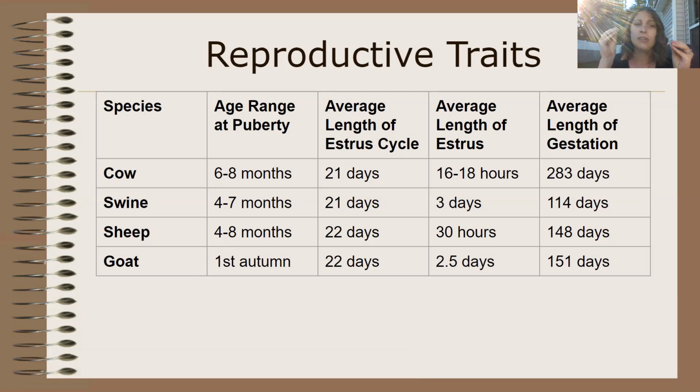So if a goat is bred in the fall, it's gonna have that baby in the spring. And then by the time that next fall comes, that goat is gonna be reaching puberty and able to be bred. When that goat reaches puberty and is able to be bred, she's gonna be bred in spring. She's gonna have her baby in the fall. And then her baby is gonna have to wait a whole year at that point. So a lot of times goats are bred in the spring.